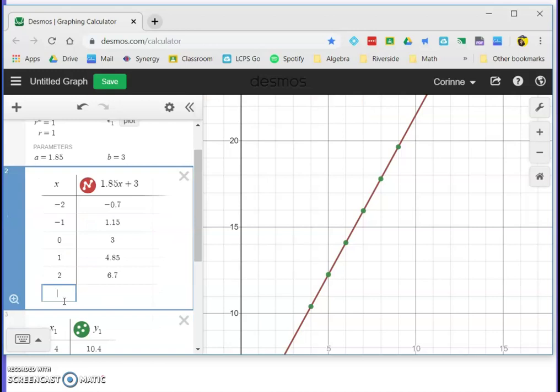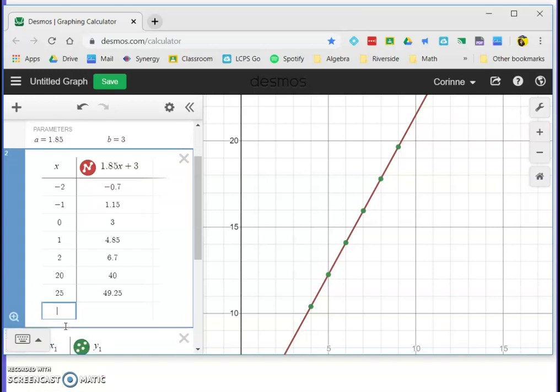Say you want to know how much 20 lines would cost. 20 lines would cost $40. How much would 25 lines cost? 25 lines would cost $49.25. So if you have a question that says something such as, given the input 35, what would the potential cost be? Well, you can answer that, 67.75.